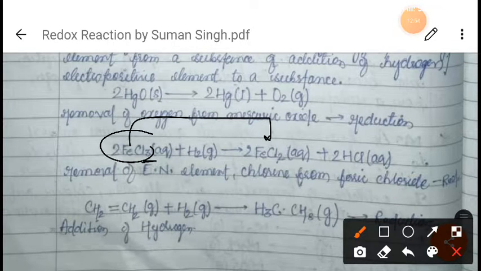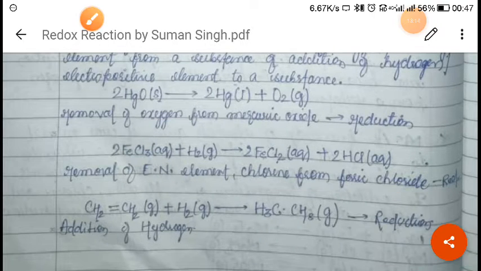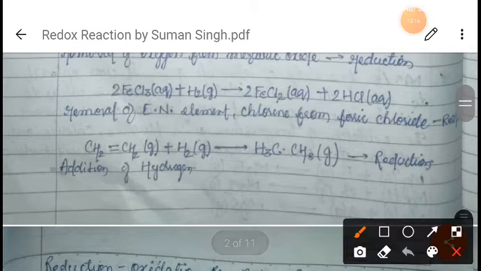Here you can see that chlorine is an electronegative element. There are 3 chlorines, and it has changed into 2 chlorines, which means we have removed 1 chlorine, right? Or we can say there is removal of the electronegative element, chlorine, from ferric chloride. So this is also called reduction, right?